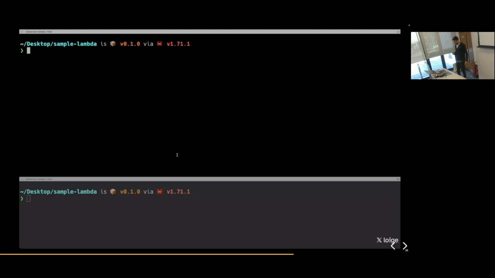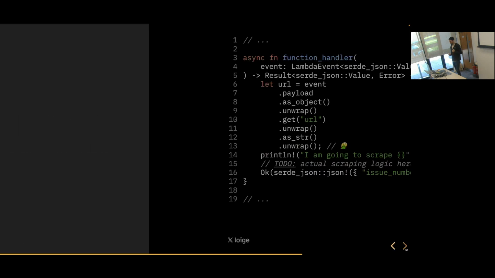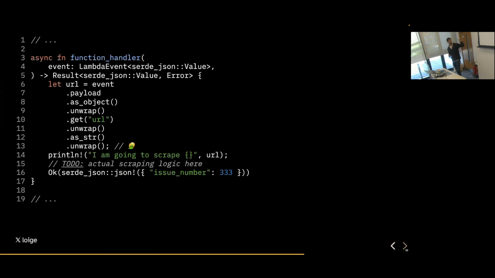Now, the other approach is, what if you need to use arbitrary events? So it can be any valid JSON. That can be very complicated to handle because, of course, you need to parse any kind of JSON in a strongly typed way. So it can be very ugly, but nonetheless, you can do it.